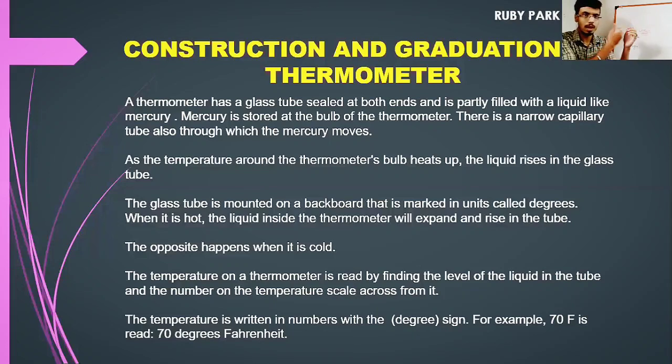There are different numbers, different calibrations. We will find where the mercury column stands, and we should take down the number where it reached. The temperature is written in numbers with the degree sign. For example, 70F is read as 70 degree Fahrenheit.